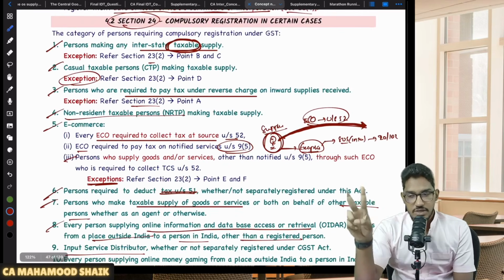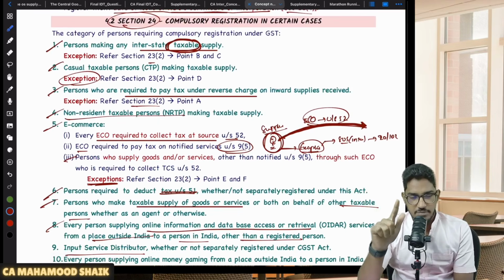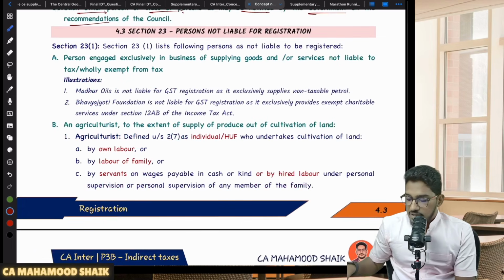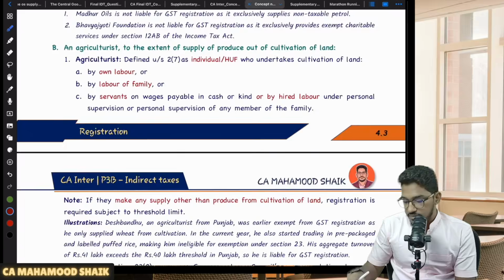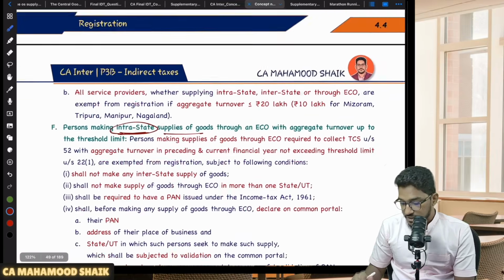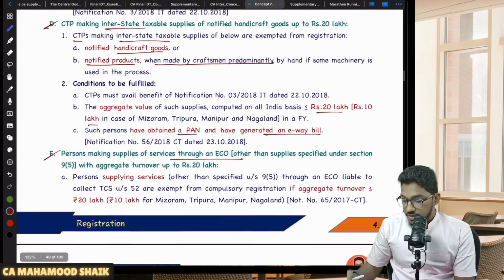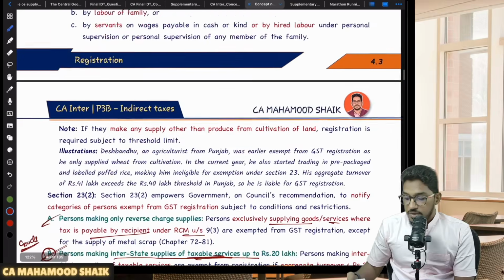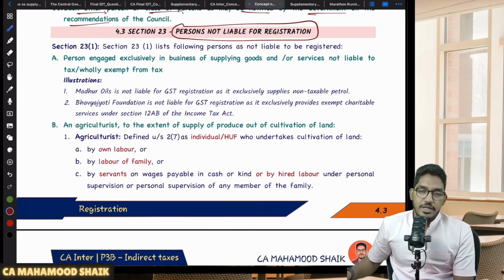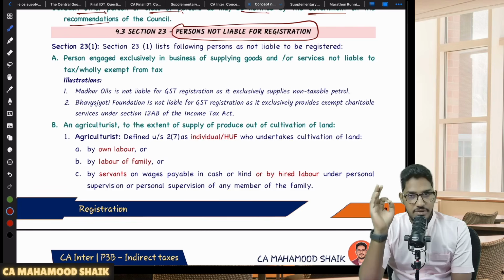So we are done with the two sections. Section number 22, normal liability for registration. Section number 24, compulsory registration. Along with that, a bunch of section 23 we have also covered, like all these exceptions, whatever I have told, those people who are exempted from taking registration. These are all actually from section number 23. So what is section number 23 saying? It says when a person will not become liable for registration.